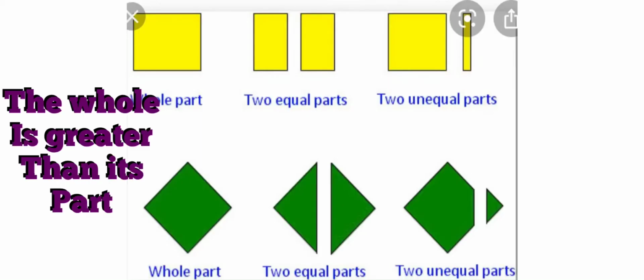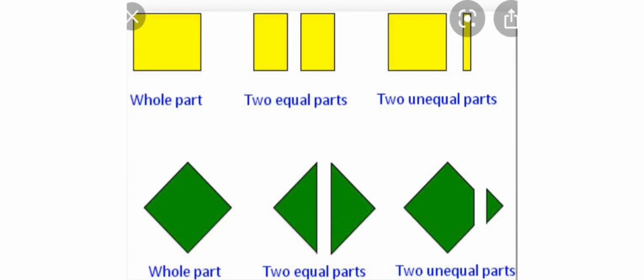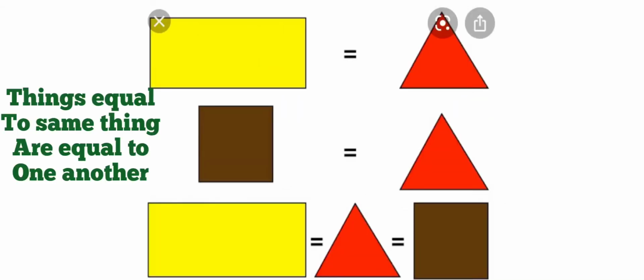First one, the whole is always greater than its part. Here you can see a whole rectangle, whether it is divided into two equal parts or unequal parts, it is always greater than its part. Similarly, a square is also shown over here. Things which are equal to the same thing are equal to one another. Here you can see that the rectangle is equal to a triangle and the square is also equal to a triangle, which means that the rectangle and square are equal and they both are equal to the triangle.